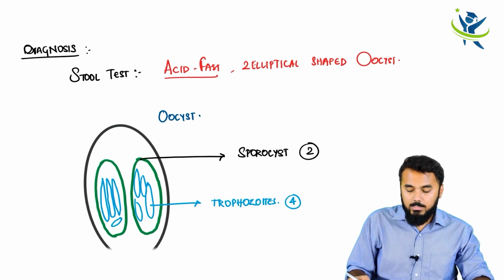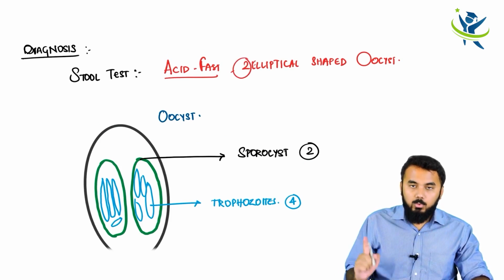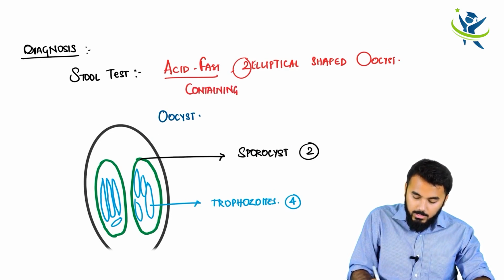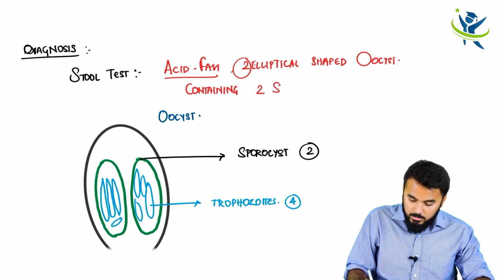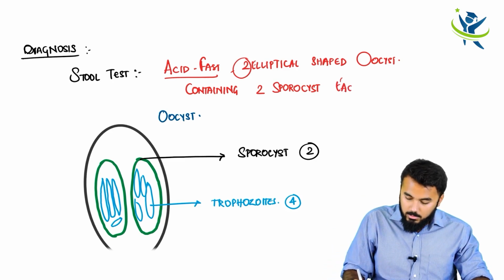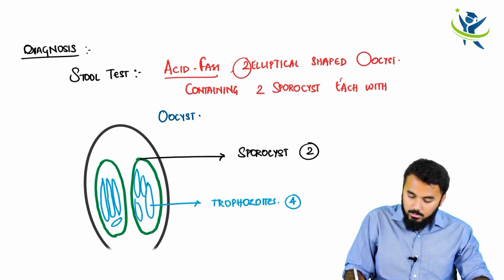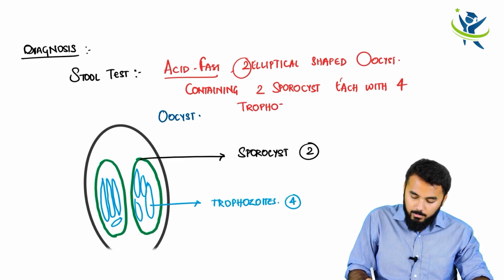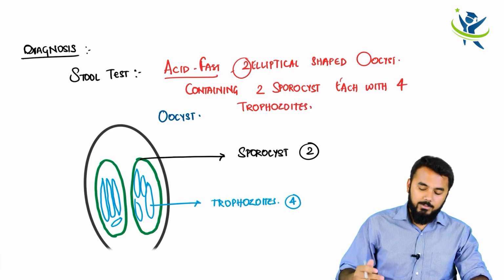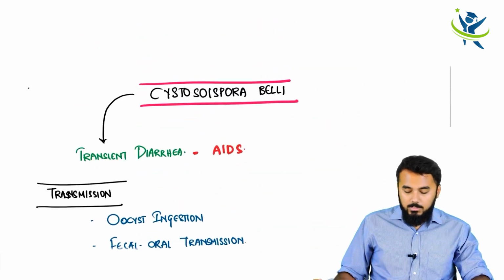What I'm trying to tell you is that in the stool sample, you would find two acid-fast elliptical shaped oocysts, containing 2 sporocysts, each with 4 trophozoites. This is a characteristic finding in case of Cystoisospora belli.